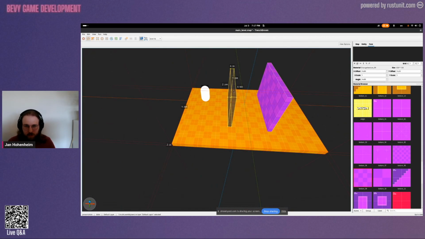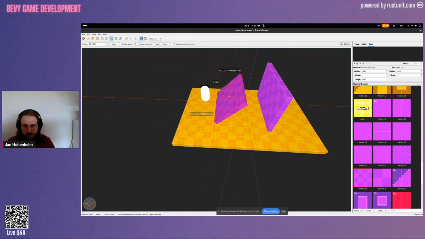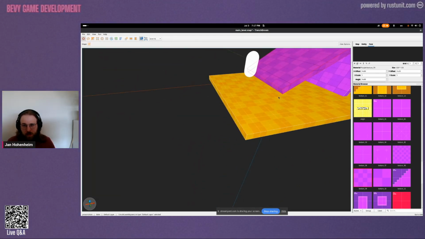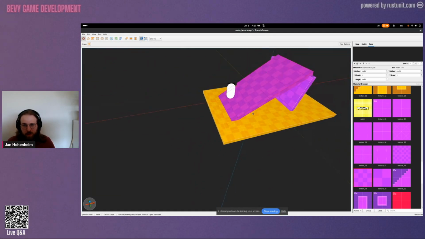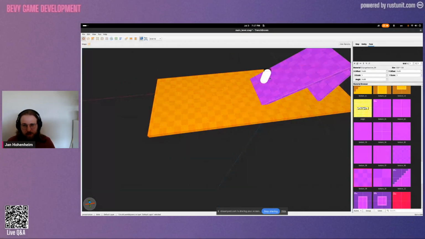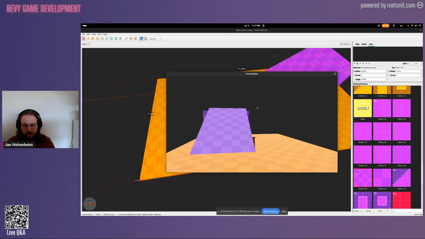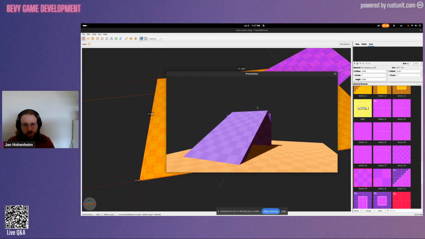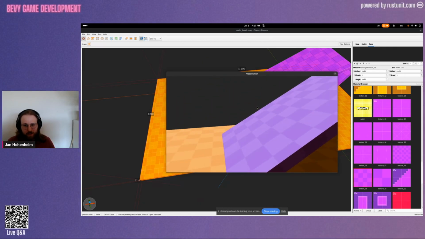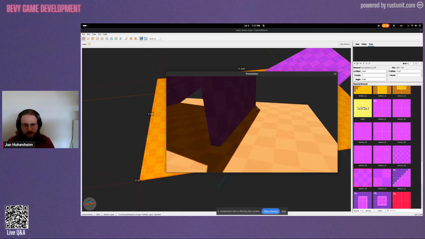Now I'll show you some more things of how this might be useful for prototyping. Let's do a second wall over here. Let's rotate it a bit so we get a nice little slope. There we go. Now the player is already on top. Let's move him back here. And let's extend this. Again, we can quit the title and start it again, and it will hot reload our level in very, very little time.